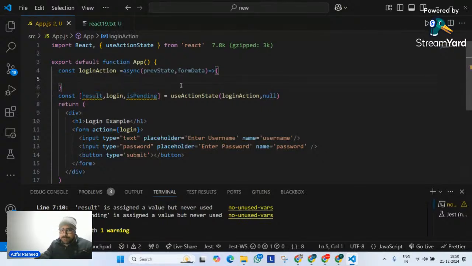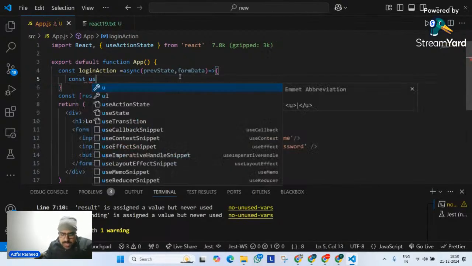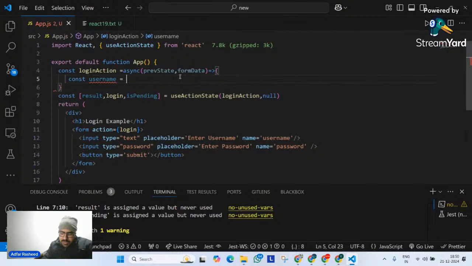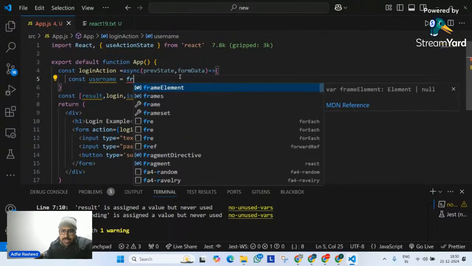Let me go here. Let's try to understand one thing. I will talk about two variables because I have two input fields. I will tell it the form data that I actually have.